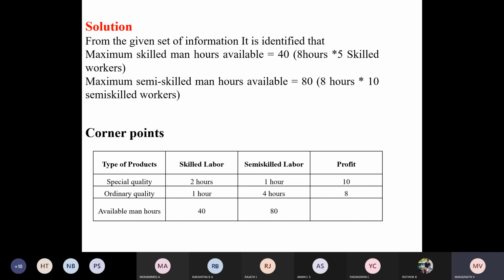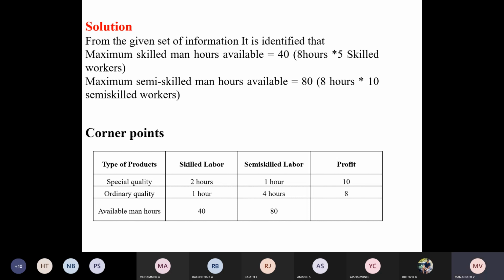From the given set of information, it is identified that maximum skilled man hours available in a week. That is 8 hours, and there are 5 people. It is not mentioned about the weeks, it is mentioned like man hours. 5 people are available and 8 hours they can work, and that is 40 hours. And the semi-skilled man hours available, that is 80: 8 hours, and there are 10 of such people.